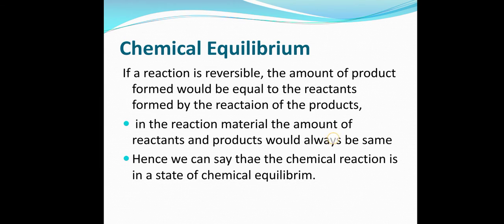Next. Yes, this is very important. Now, if the topic of reversible reaction is very clear, the main topic of this chapter will be clear to you. Now you can see, in the reaction material there are reactants and products at the same time. Some of the reactants react together to form products. Now these extra products, what are they doing? They are again reacting together and giving back the reactants. So this is continuously happening. It means that the amount of reactants and products would always be the same.